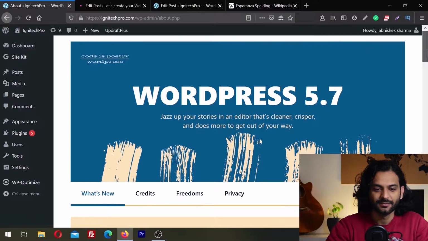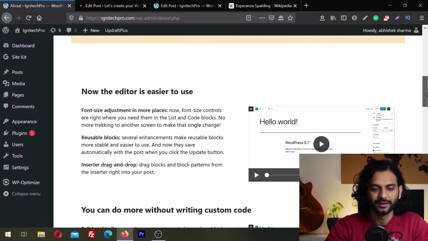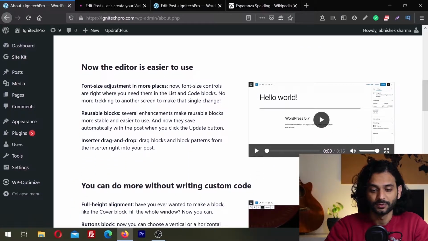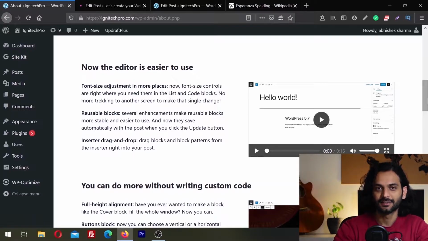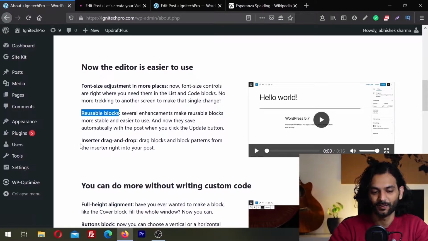Okay, as you can see on my screen, this is WordPress 5.7. So here are the changes. The editor is now easier to use. Now you can easily adjust the font sizes. And then we have reusable blocks. We have insert, drag and drop. This one is a really very important thing which WordPress added in 5.7, because in Gutenberg before, we did not have the feature to drag and drop.